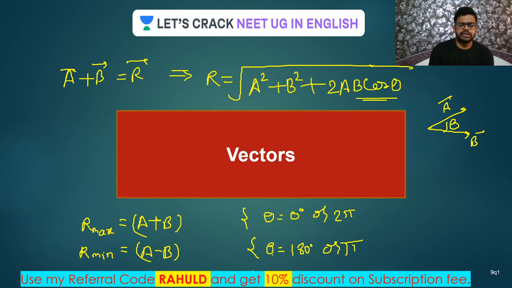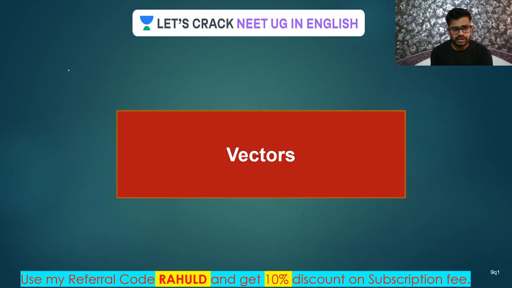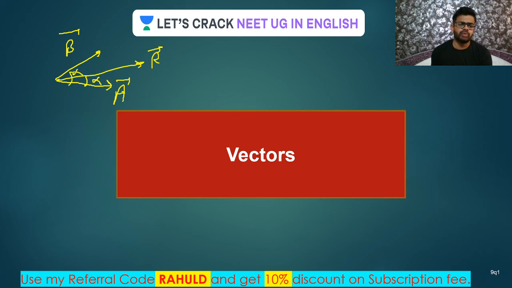After that, let me erase this. Next, I will talk about the direction of the resultant vector. So let's say this is vector A and this is vector B, and now I'll talk about the resultant. This is the resultant vector, making angle alpha, and the angle between A and B is theta.